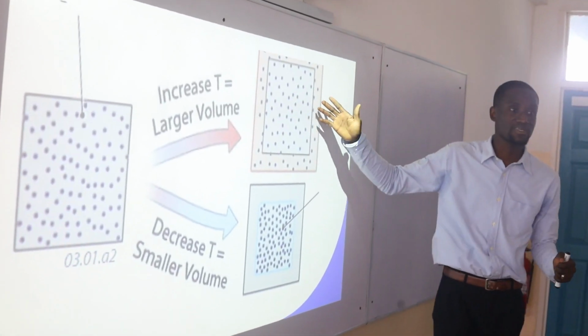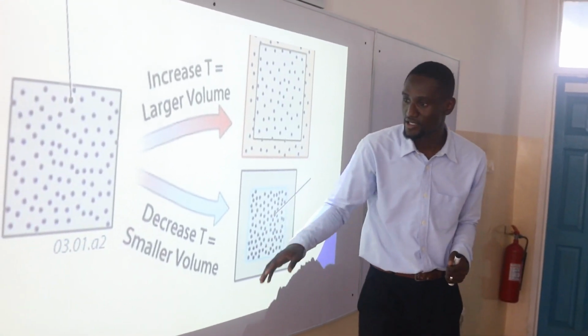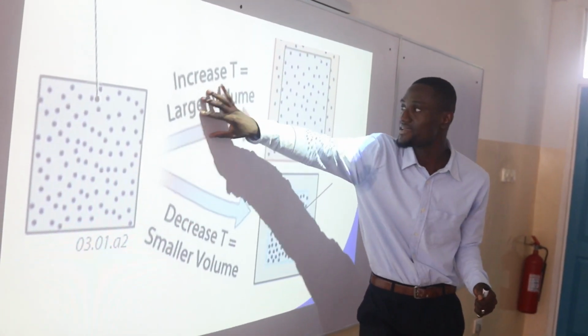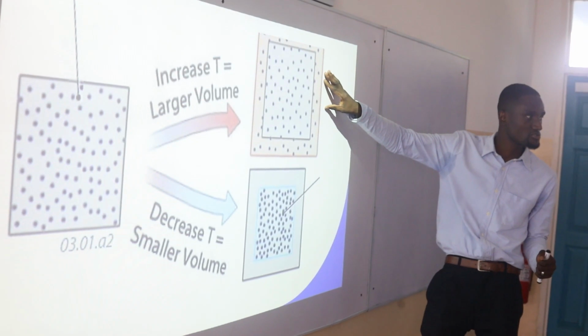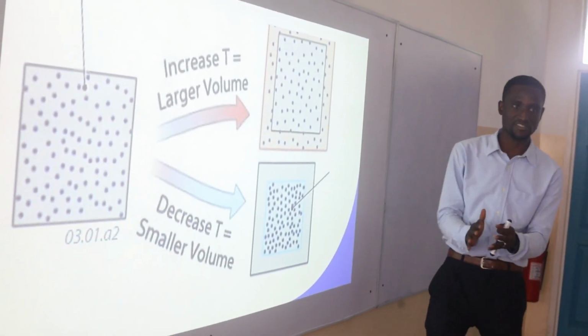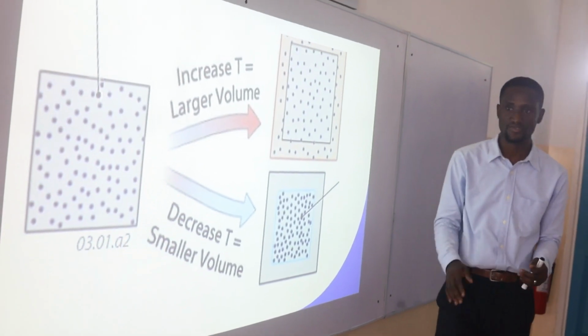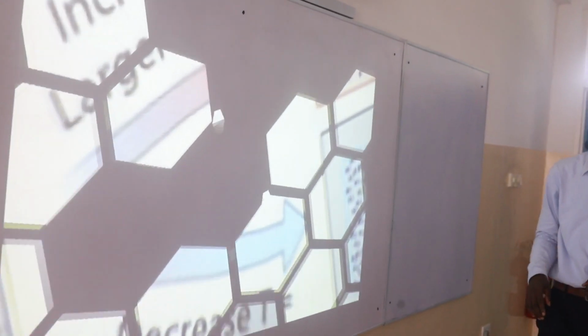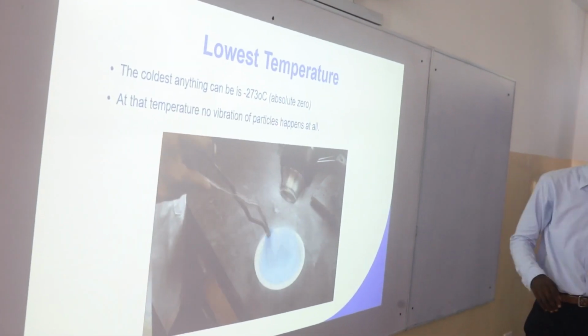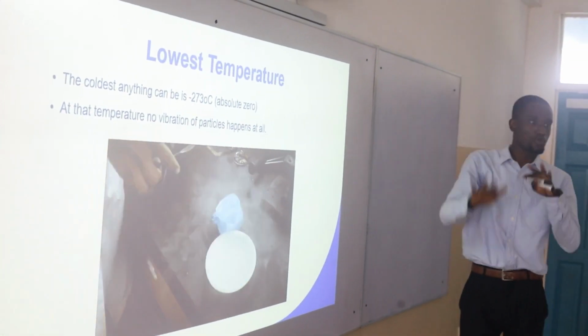So this is basically what we explained in the previous slide. This is the size, this is the volume. When temperature is high, see that the volume has increased, of course. But when the temperature is low, what has happened here? The volume has decreased because there's less movement. So the bottom line is, temperature is high and low.